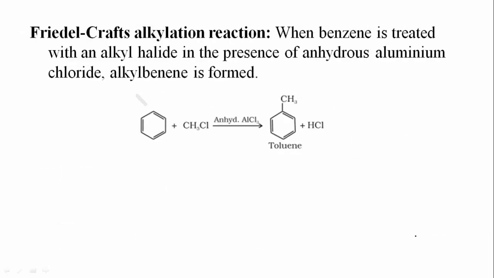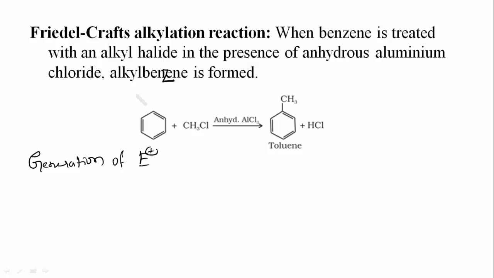Then the third one is Friedel-Craft's alkylation reaction. Here also an electrophilic substitution reaction takes place. What happens here? When benzene is treated with an alkyl halide in the presence of anhydrous aluminum chloride, alkyl benzene is formed. Again the same steps are involved. What is the first step? Generation of electrophile. This is one of the important reactions, and it will be continued in second year also. So remember the Friedel-Craft's alkylation reaction.